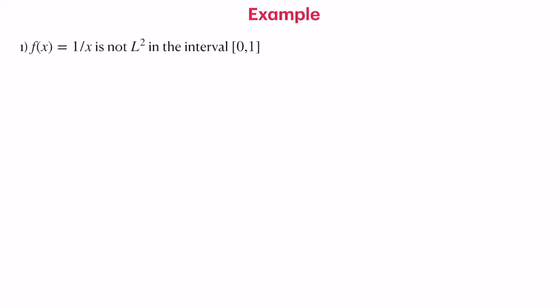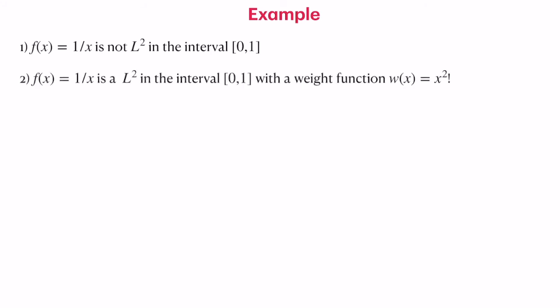So you will have 1 by x square, which is integrated, which will blow up at x is equal to 0. Now there is a simple trick that can be played to make a function integrable when you add a weight function. Weight function is basically a freedom you have. You have to have a positive definite function. If you use x square as your weight function, then this function 1 by x becomes square integrable.